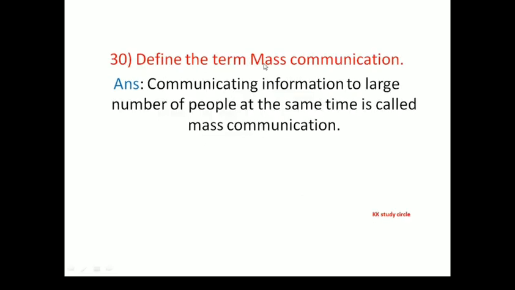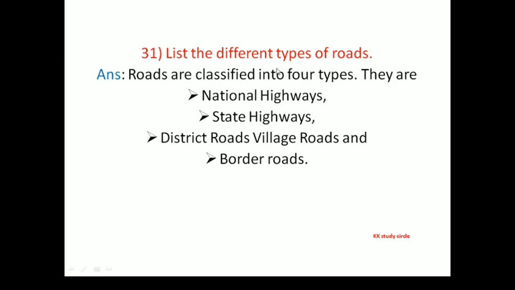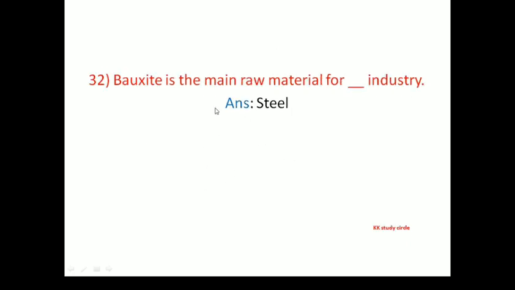Next question, define the term mass communication. Communicating information to a large number of people at the same time is called mass communication. Next question. List the different types of roads. Roads are classified into types: national highways, state highways, district roads, village roads and border roads. Next question, bauxite is the main raw material of the dash industry. Bauxite is the main raw material for the aluminium industry.